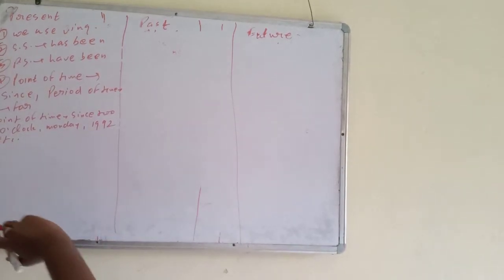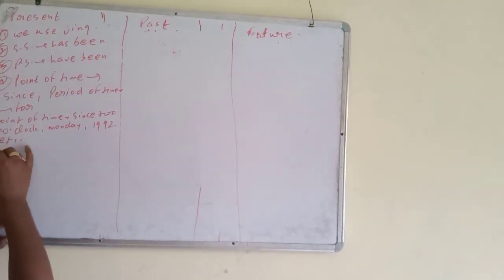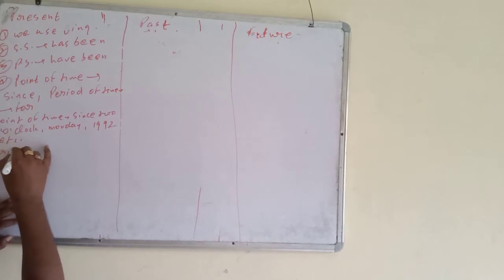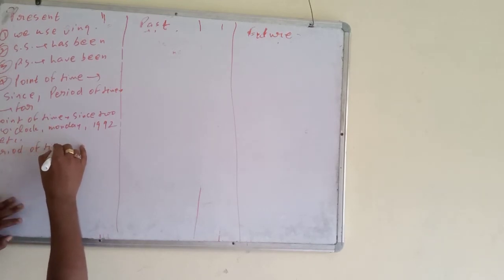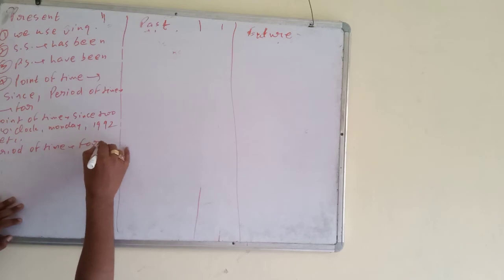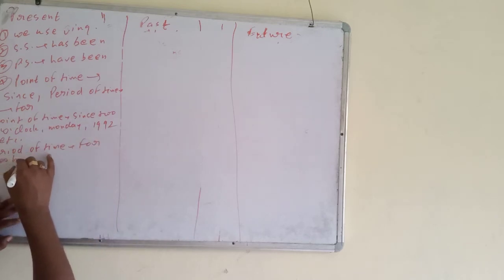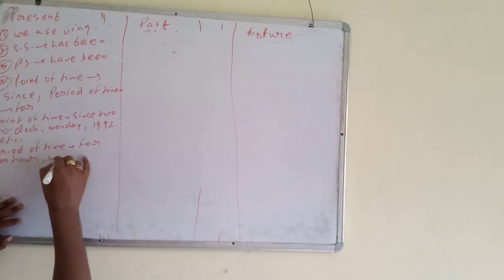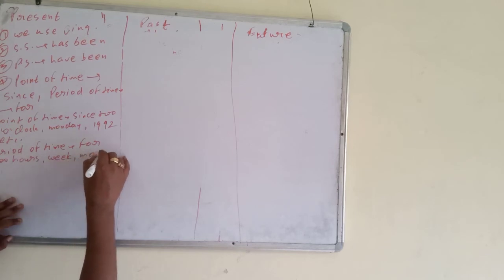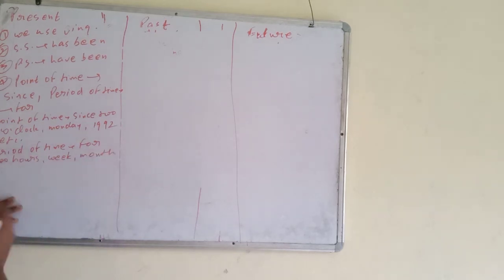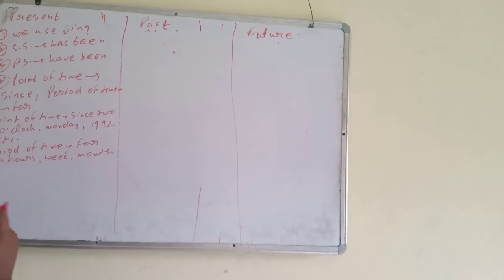Okay. Since 2 o'clock, since Monday, since 1992. Period of time means for 2 hours, for a week, for a month, for a year, etc. These all are period of time. Okay.